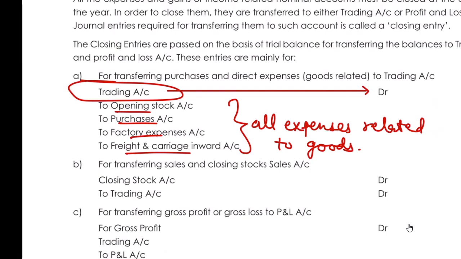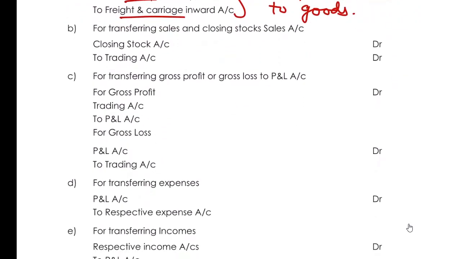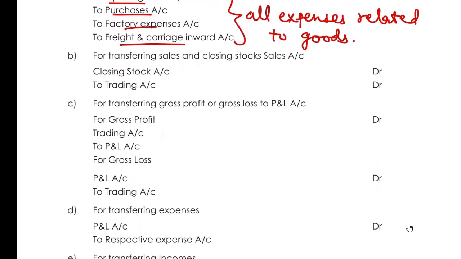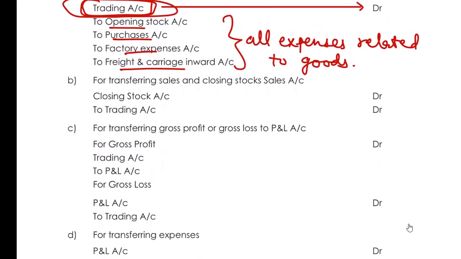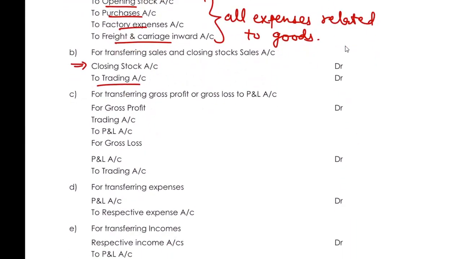Sir, you said that expenses need to be debited. Yes, expenses will be debited, but at the year end, all will be transferred to the trading account. And for every income relating to the goods, that will go to your trading account, and the trading account would be credited for that. So for example, there is some closing stock. So closing stock account is debited and trading account credited. That is the closing stock entry, which we have already talked about in the last class.